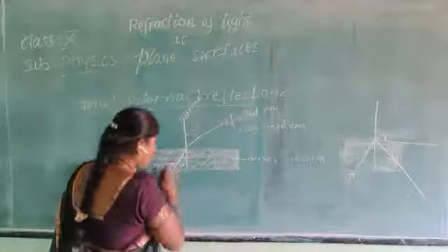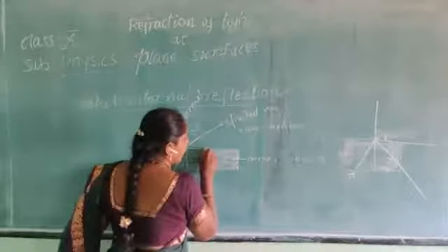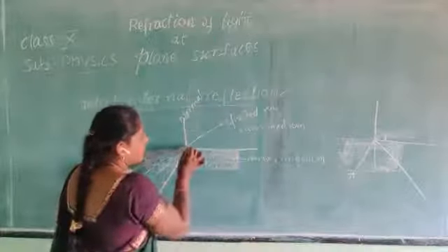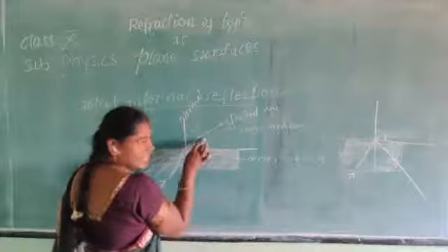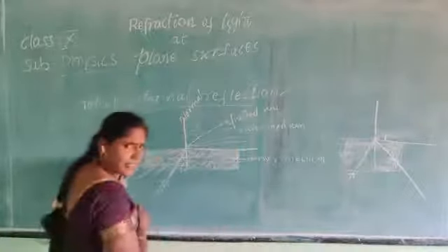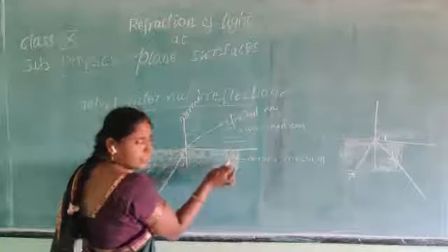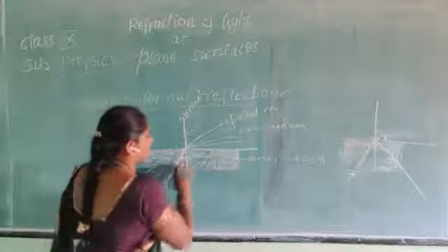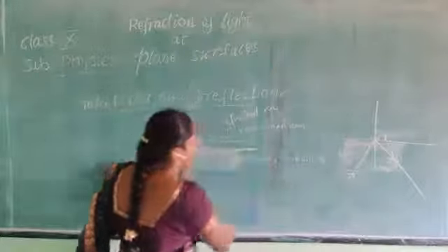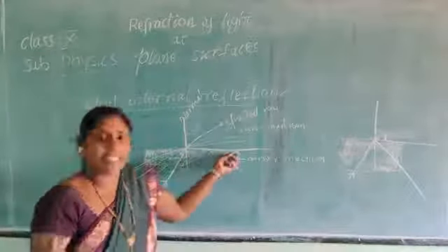At a particular angle of incidence, the ray grazes the interface line. This is the refracted ray for this line, this is the refracted ray for the next line, and so on. The light ray is refracted like this. At a particular angle of incidence, the light ray is grazing the interface line. This angle is called the critical angle.